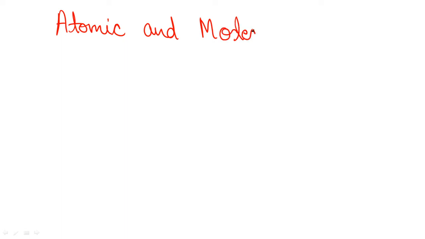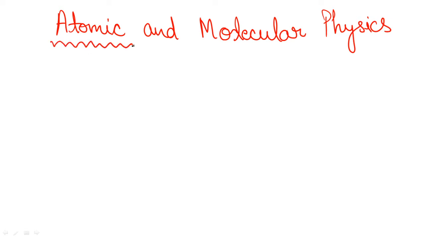Basically, the topic which I am going to consider right now is the Zeeman effect. As you all know, Zeeman effect is a very important topic, and there are great chances that you can expect questions based on Zeeman effect in your upcoming CSIR NET physics exam.